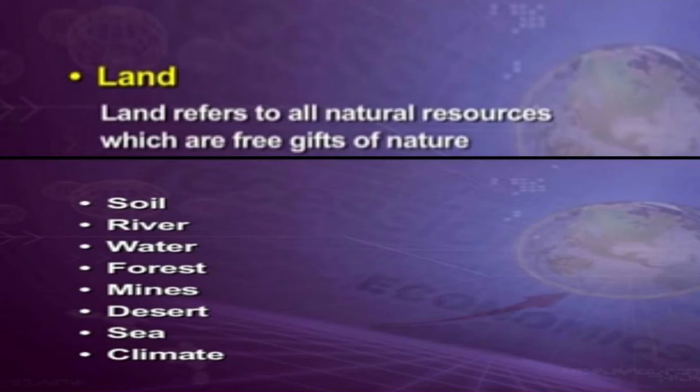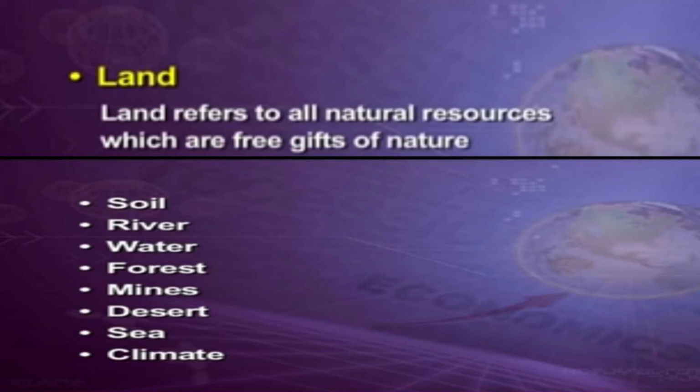Now take the soil. Without the soil, you cannot exist, neither humans nor the commodities to be produced on the land. With the help of the land only, you can cultivate or construct or produce any goods and commodities. Next, you have the river. Water is going to be sufficient; water resources come from the river, the sea, the oceans. There are different sources for you to get water. Next, you have forest. Forest gives us many raw materials that can be converted for various purposes, like wood, herbs, or medicinal plants. Next you can take the mines.